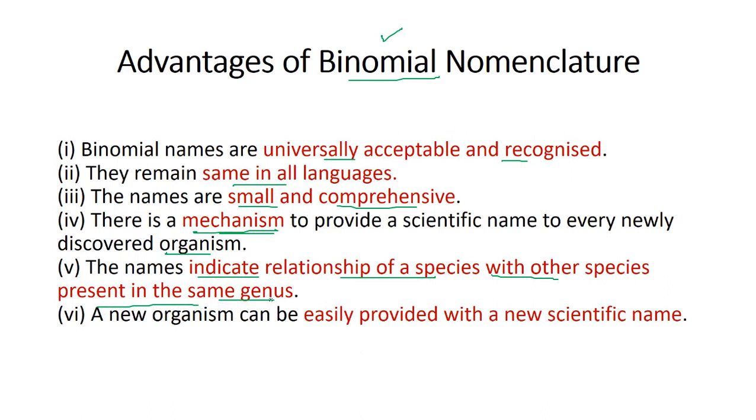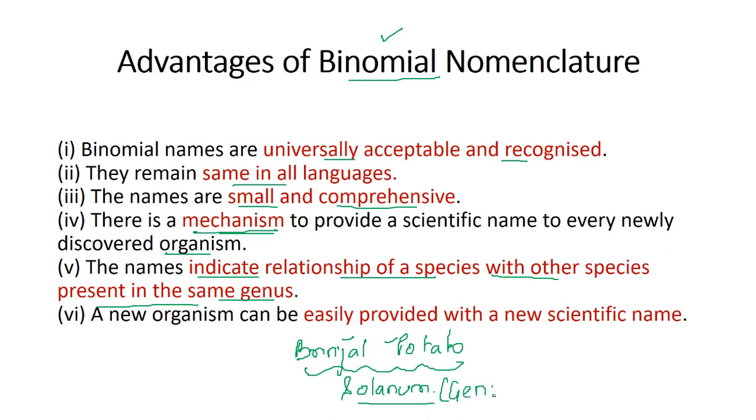Okay, now genus means what? If they are placed in a particular genus, so if I give you one example, brinjal and potato, they both belong to the genus Solanum. So we can say that there is a similarity between potato and brinjal. That's why they have been placed in the genus Solanum. But the specific epithet is different because they have some dissimilar characteristics as well. Okay. Now, a new organism can be easily provided with a new scientific name when they follow these mechanisms.